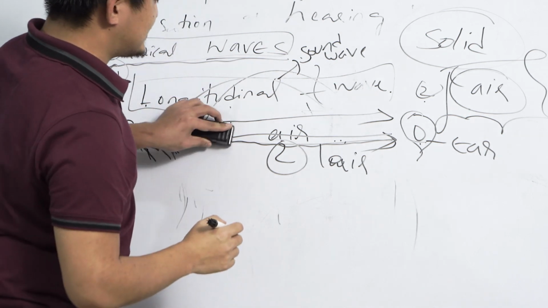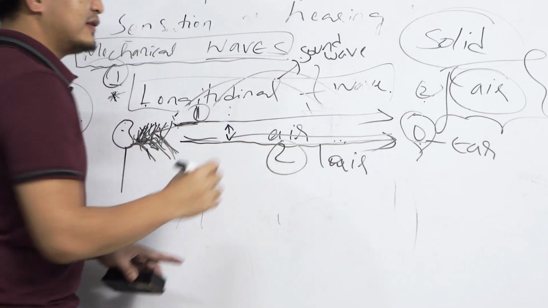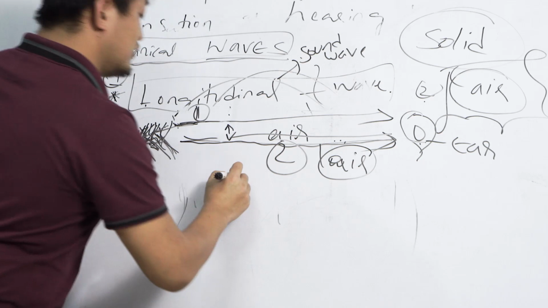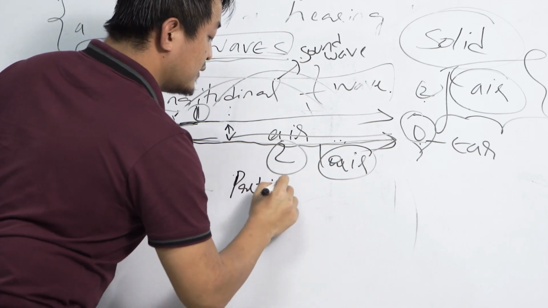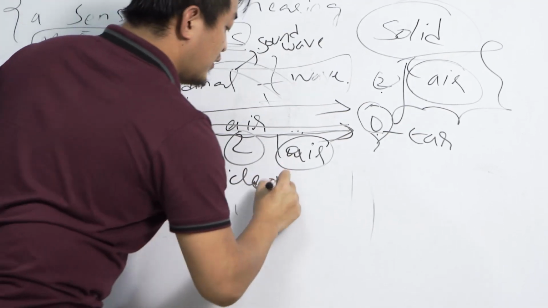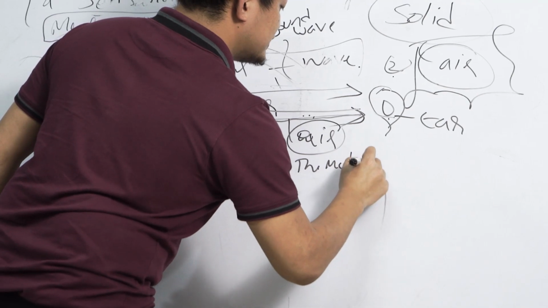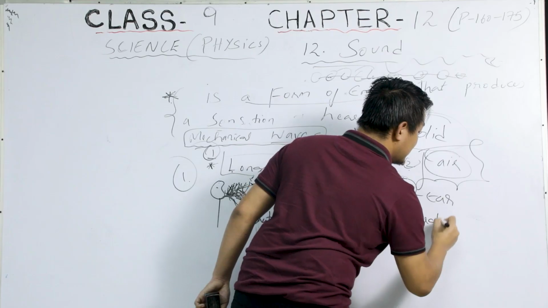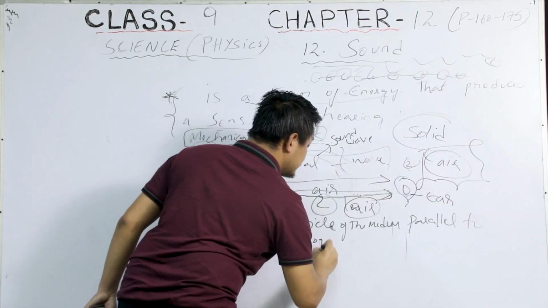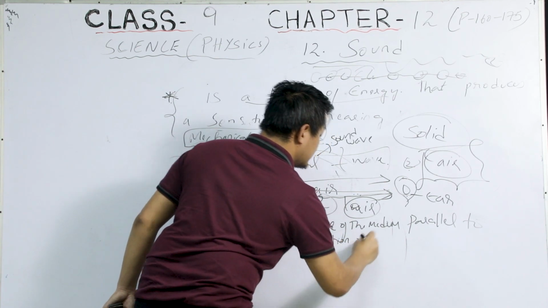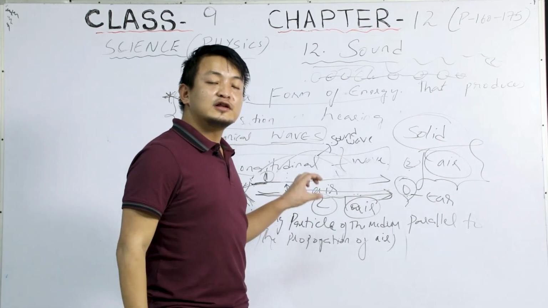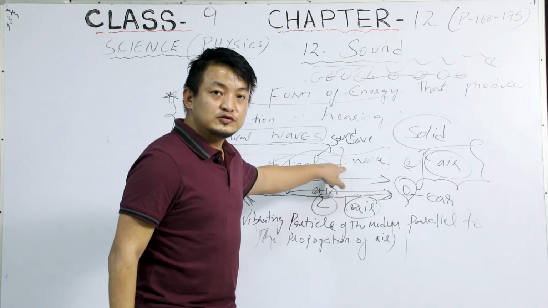The vibrating particle here is parallel to the propagation of air. So this is an example of a longitudinal wave, okay? Sound wave is an example of a longitudinal wave.